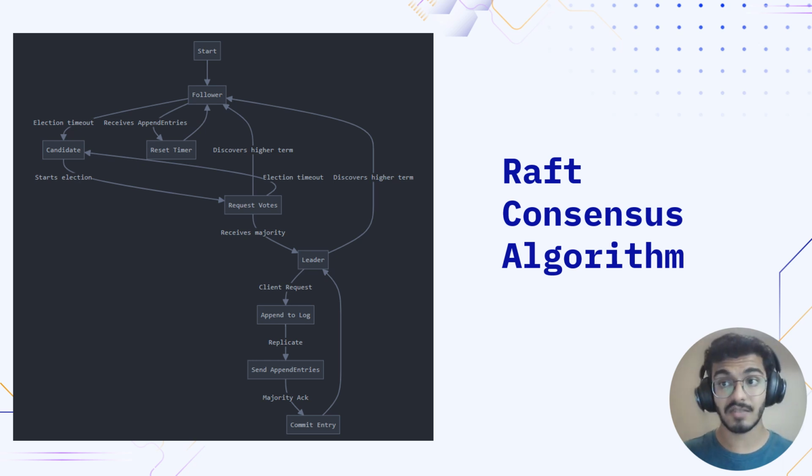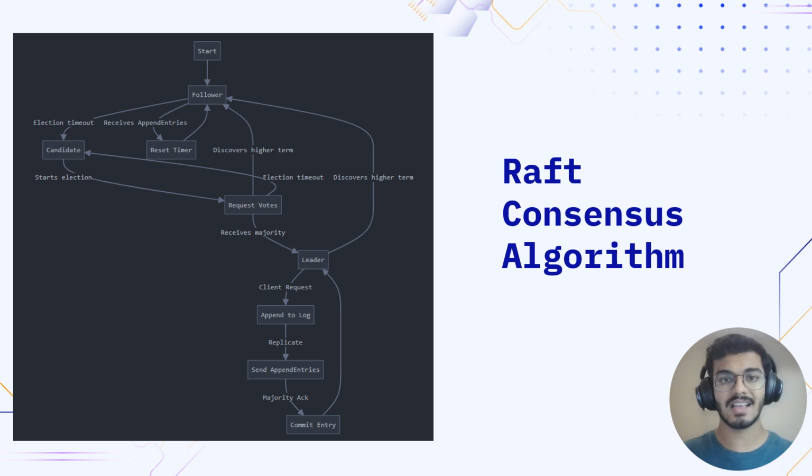Thus, if we just take a look at the process, every server starts as a follower. Once any particular server times out, it transitions into the candidate stage, starts an election, and requests votes from the rest of the servers. If it is successful, it will transition into the leader stage, else the entire term is discarded for that particular server and no leader would be elected in that particular term.